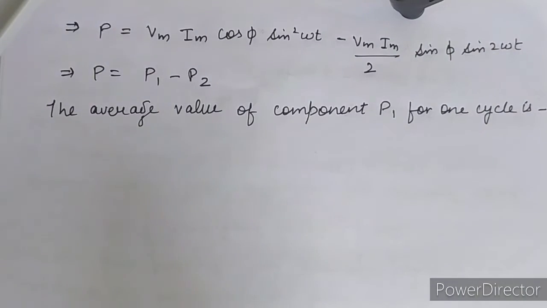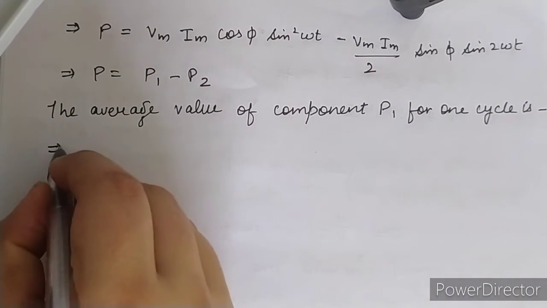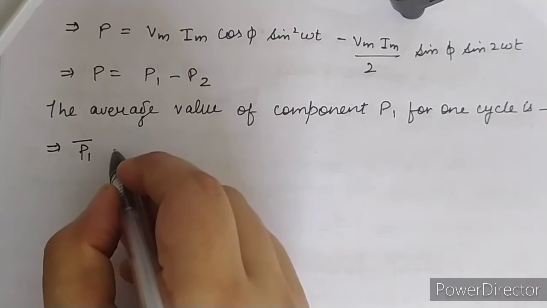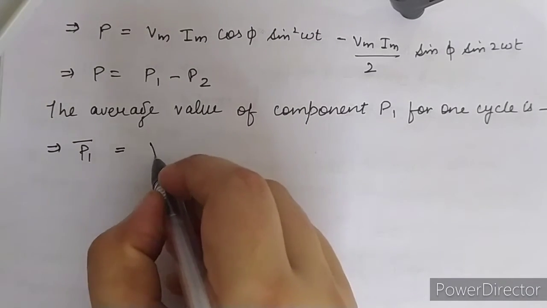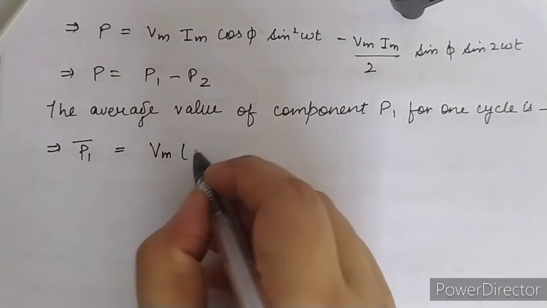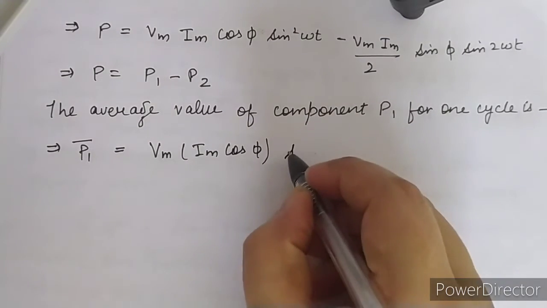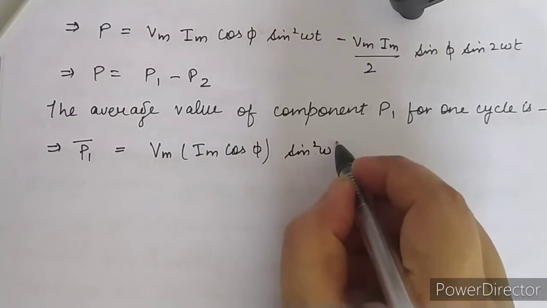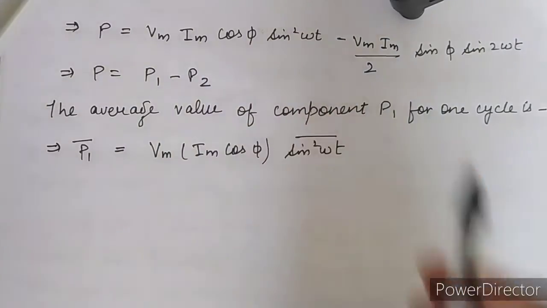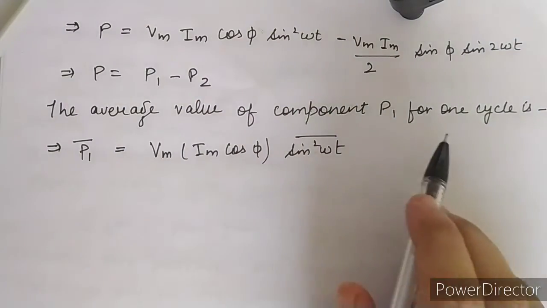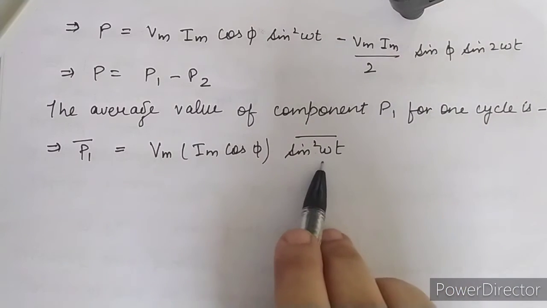We have just calculated the average value, then the value will become Vm Im cos phi sine square omega t, the first equation. We are just taking one cycle.